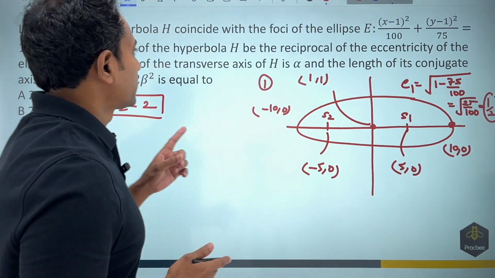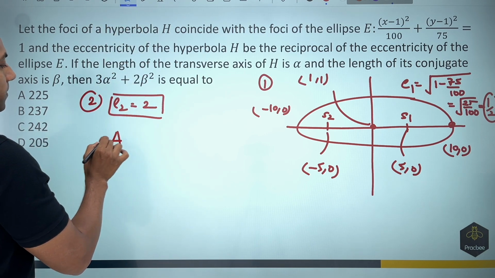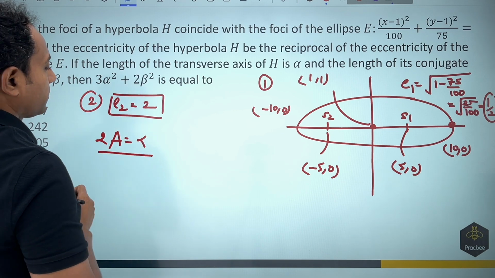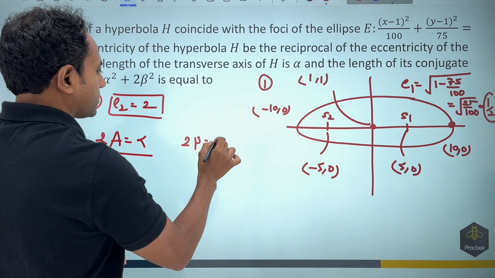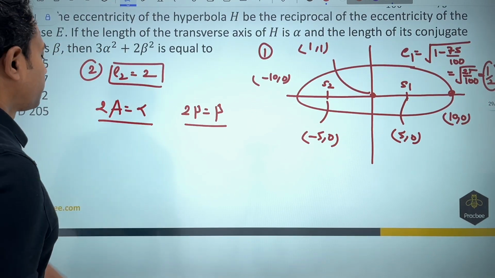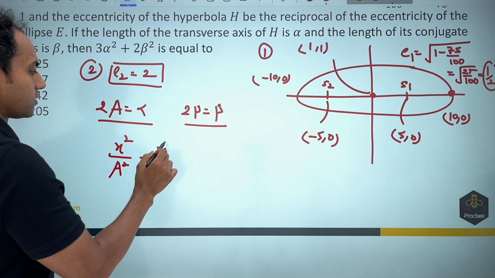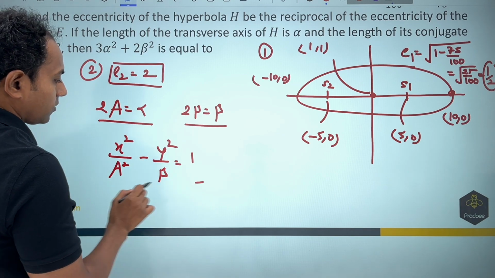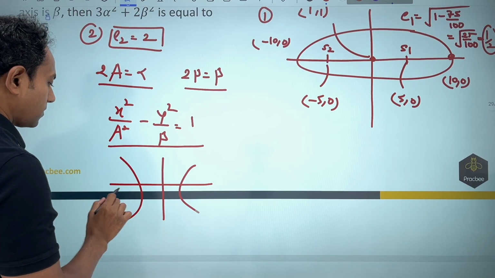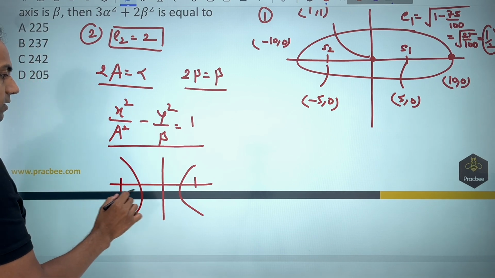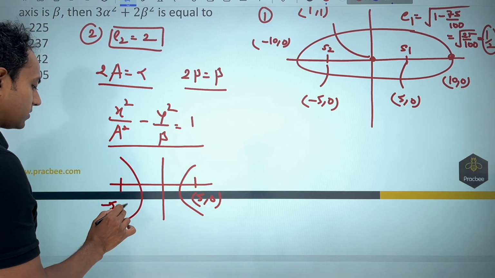Now if I check what they have given, in this case, the length of the major axis, that is 2a, is nothing but alpha, and the conjugate axis, 2 times b, is nothing but beta. So you can see that if I want to write the equation, it will become x square by a square minus y square by b square is equal to 1. So if I draw this also, this point will be nothing but (5, 0) because it is given that it is confocal. It has the same focus.